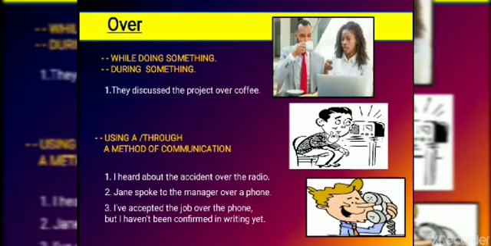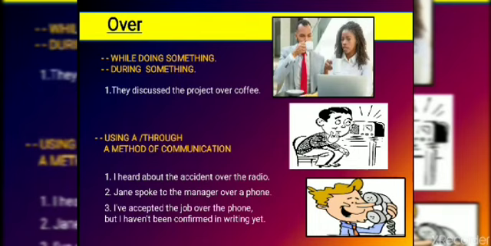Next, I have accepted the job over the phone. That doesn't mean that you are sitting on the phone and you accepted. No, it means that you got a call from the company and the company said, okay, we are ready to keep you, we are ready to give you this job, and you said okay to it. So you have accepted the job over the phone, but I haven't been confirmed in writing.